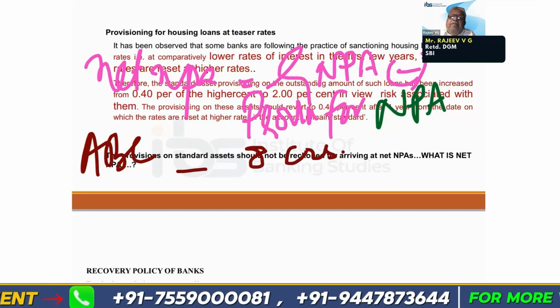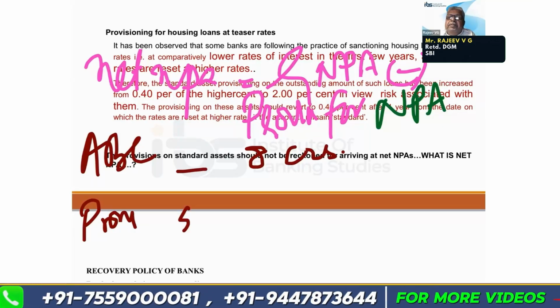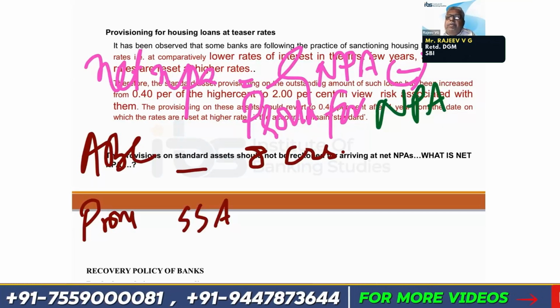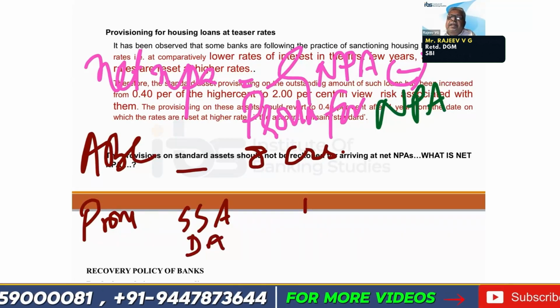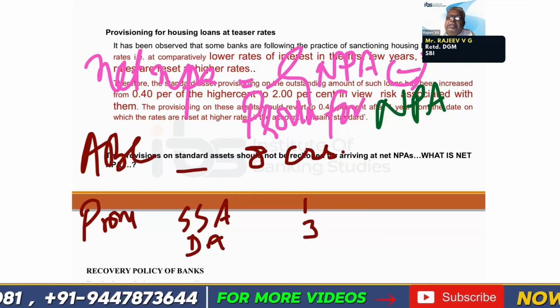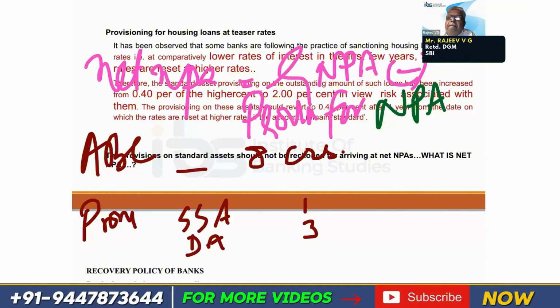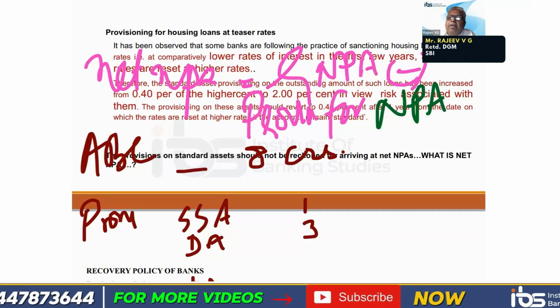And the provision is: substandard asset, 1 crore; doubtful asset, 3 crores; loss asset, 1 crore.